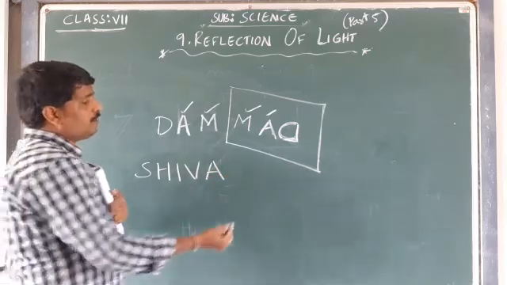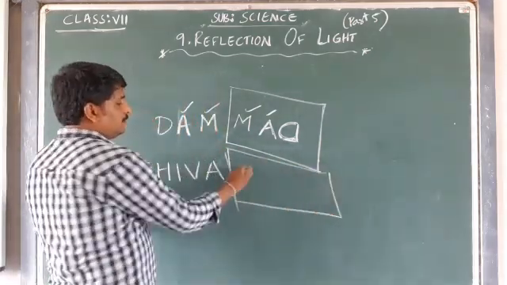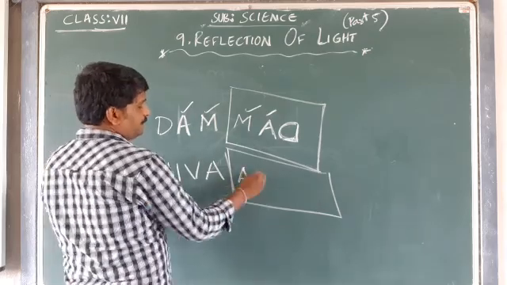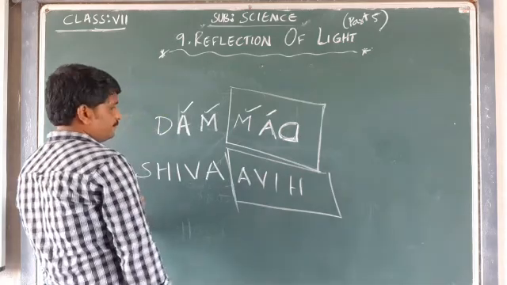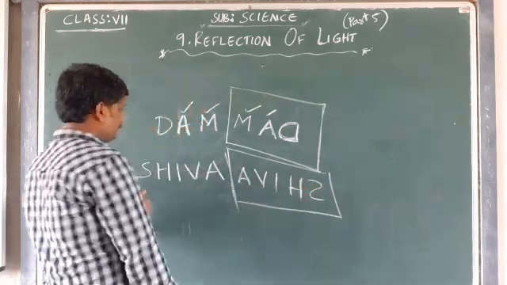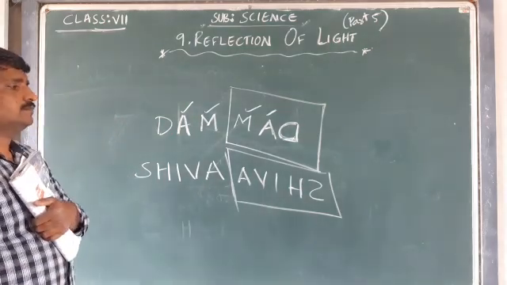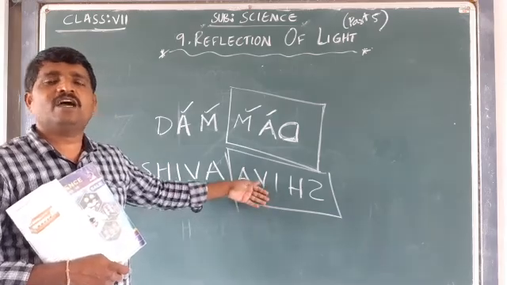And how it is going to appear in the mirror, that I want to write. A as A flipped, V I H as H. The same name is going to appear like this. This you have to spell.